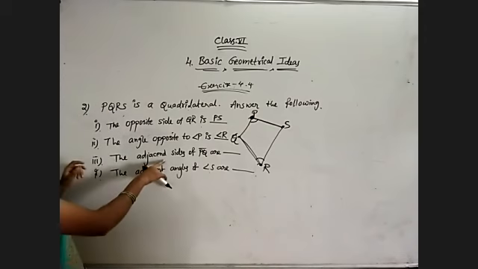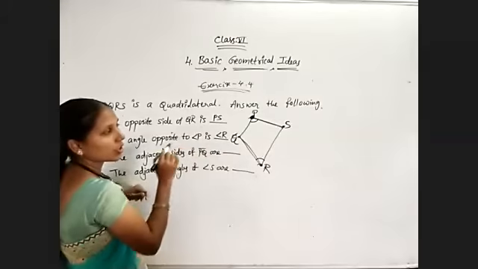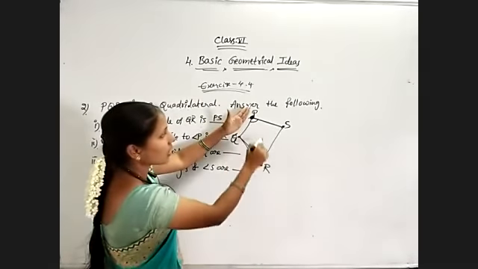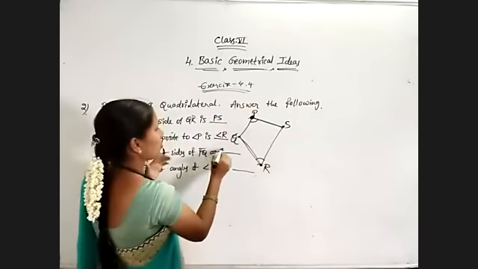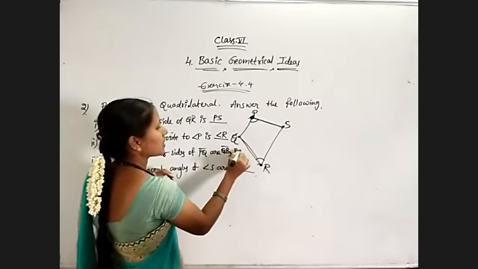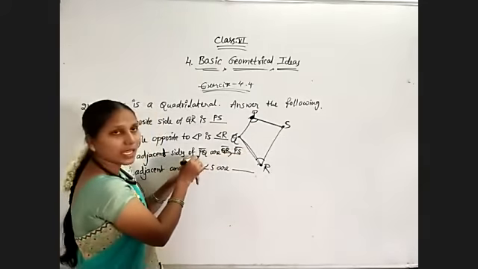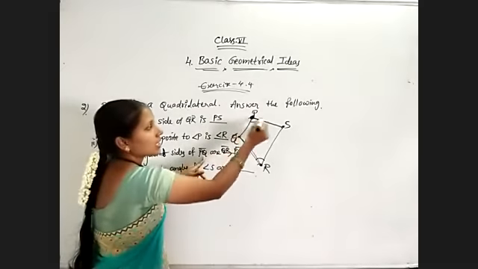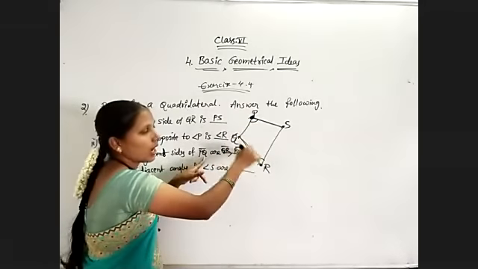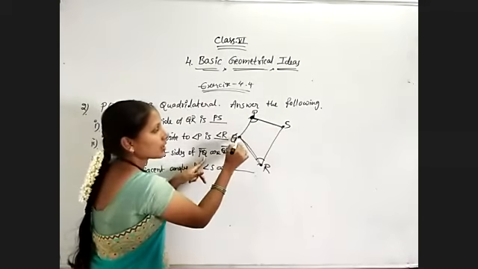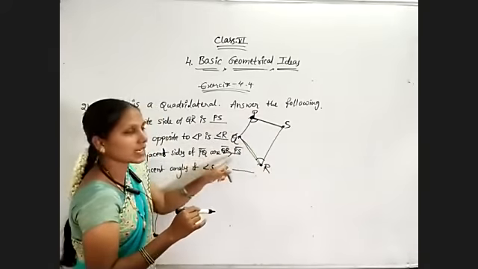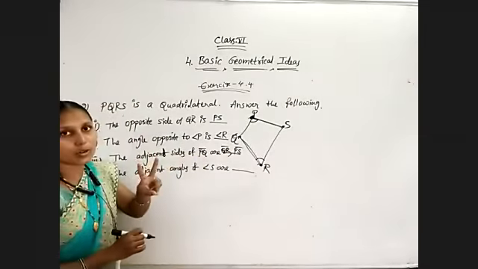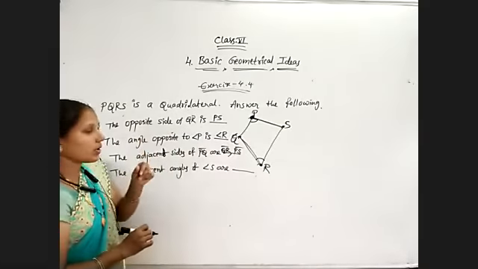Now, adjacent sides of PQ. So for PQ, two adjacent sides we have: QR and PS. With P, it is PS, and with Q, it is QR. Both are adjacent sides of PQ. So when adjacent sides are asked, we get two. Opposite means only one.